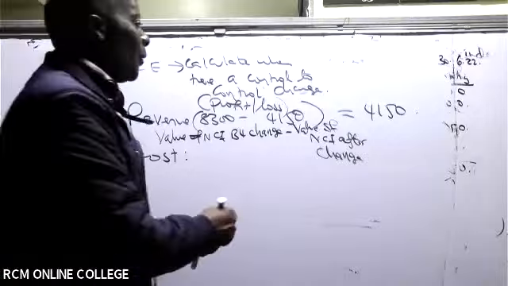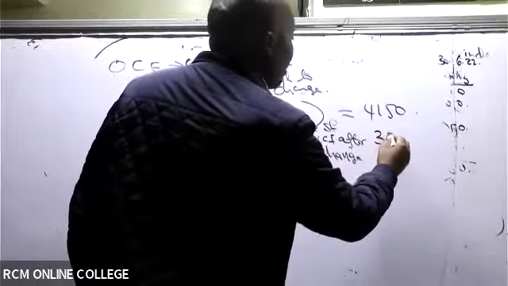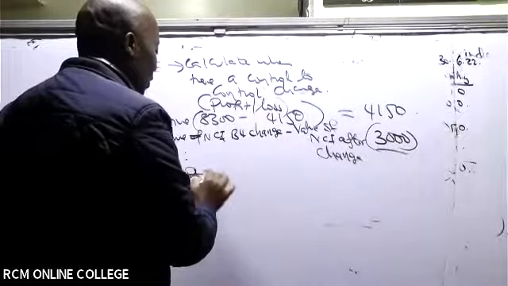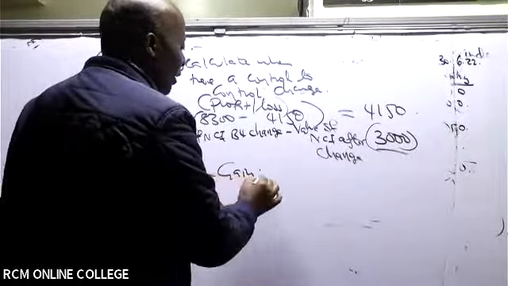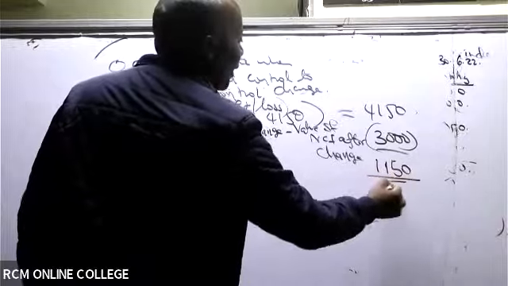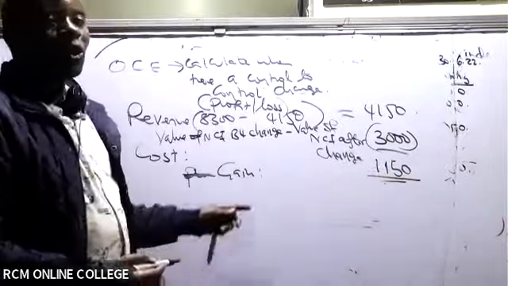So then we made a profit, a gain of 1,150. So this is what goes to our equity.